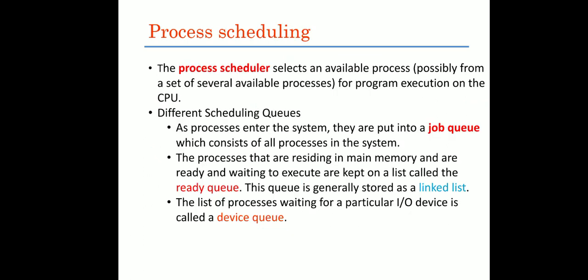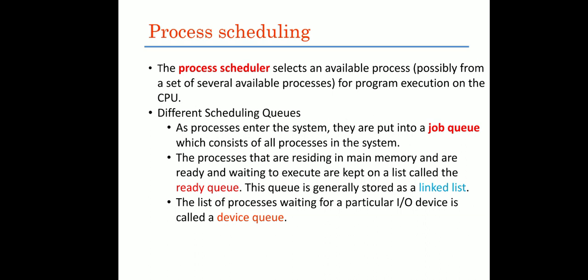Next concept is the process scheduler. Suppose any process wants to execute on the processor, some software has to allocate that process for execution. That is done by the process scheduler. The process scheduler selects an available process for program execution on the CPU. CPU is nothing but the processor. It selects a particular process for program execution by applying some scheduling algorithms.